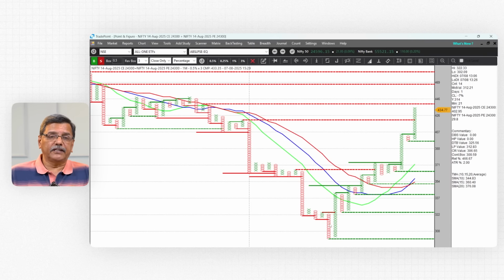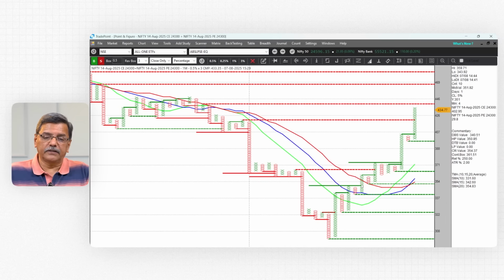And since this is of next week, it has given a short in the morning and it has already given a long. When I say long, I mean based on the chart setup, which is a triple moving average and crossing the various resistances. And it is now bullish. This is 24,300 straddle is bullish for next week's expiry.